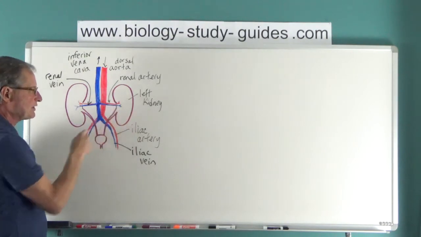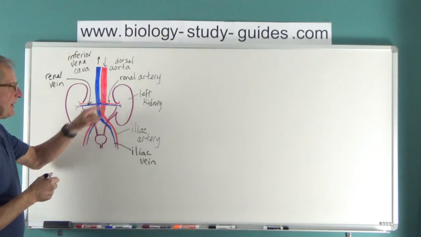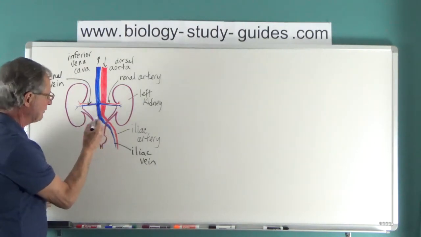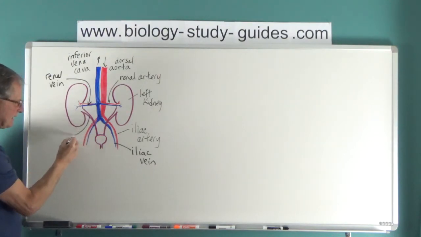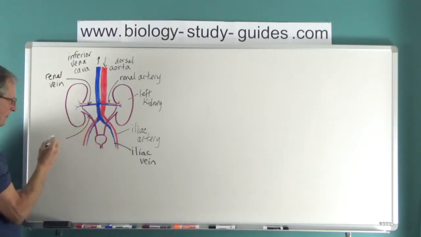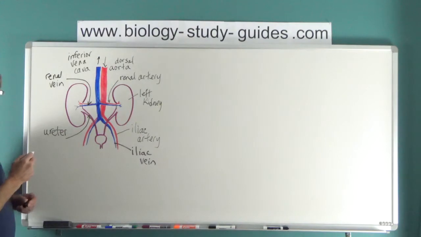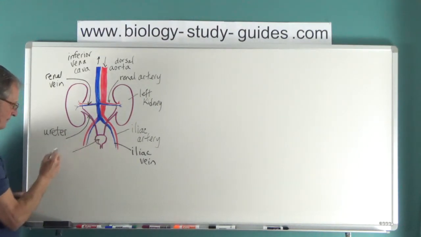This process is much more complicated because of the relationship it has with the kidney. The kidney itself, if you look, I'll put the word here, there's a tube coming out of the kidney. That tube is the ureter. The urinary bladder is here.